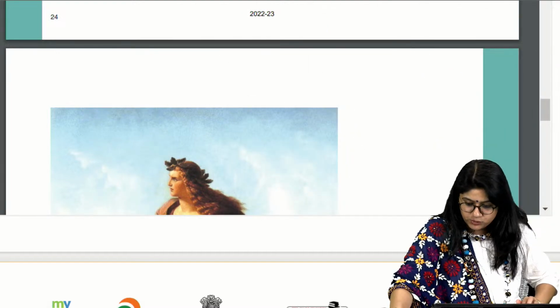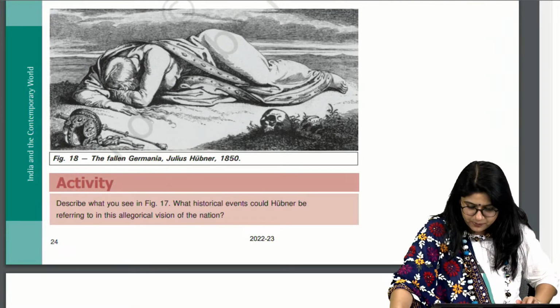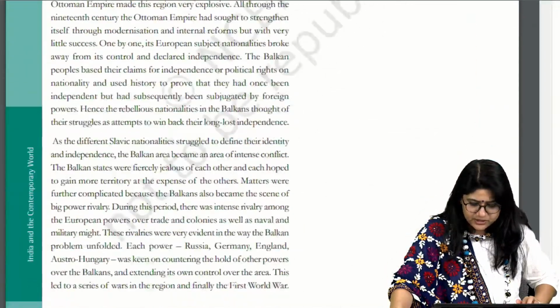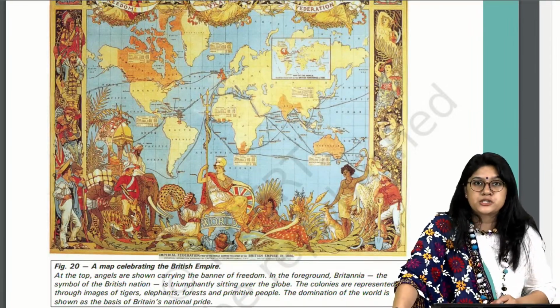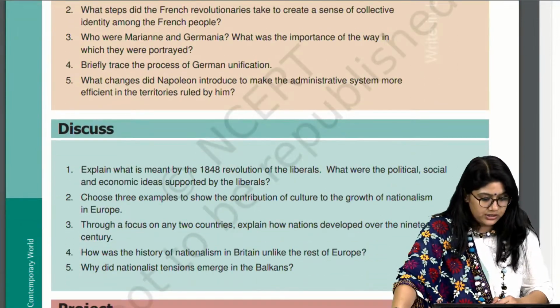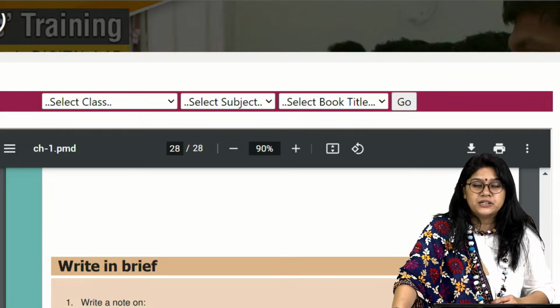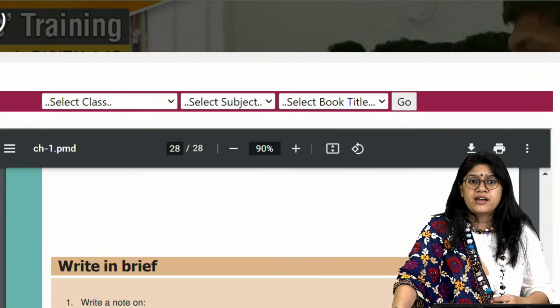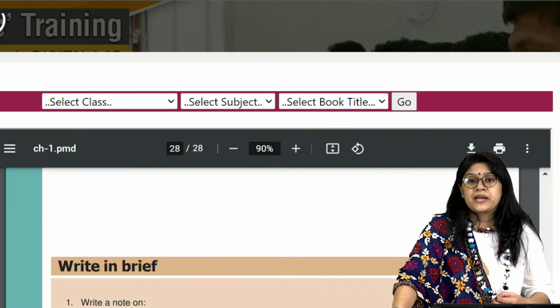Here, let me just move it over here. Yeah, so we are done with this chapter, right? Celebrating the British Empire, the last image. They can ask you questions from it also. So everyone, are we clear with the first chapter? Thank you, Kushal, for helping out your friends. Assertion and reason, yes, they can ask you in history. Sunita, we explained that picture.